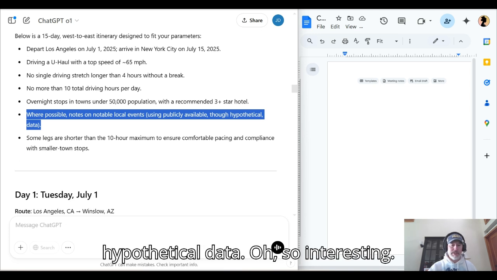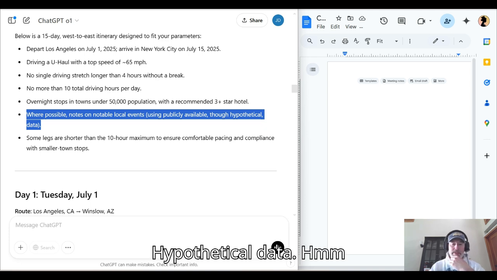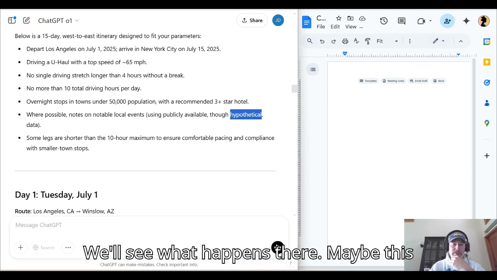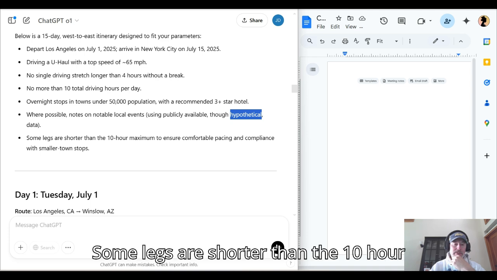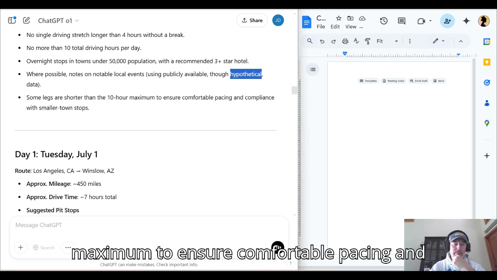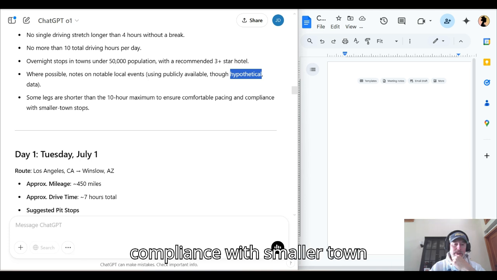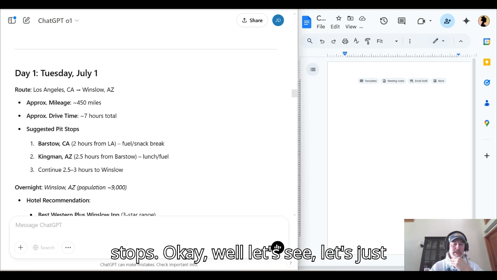Using publicly available, though hypothetical data. Oh, so interesting, hypothetical data. We'll see what happens there. Maybe this is all fictitious for it. I don't know. Some legs are shorter than the 10-hour maximum to ensure comfortable pacing and compliance with smaller town stops. Okay, well, let's see. Let's just bust this out.